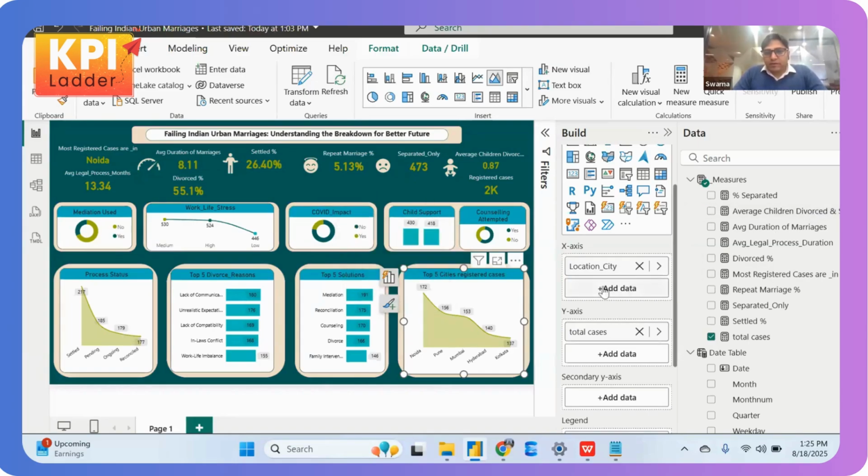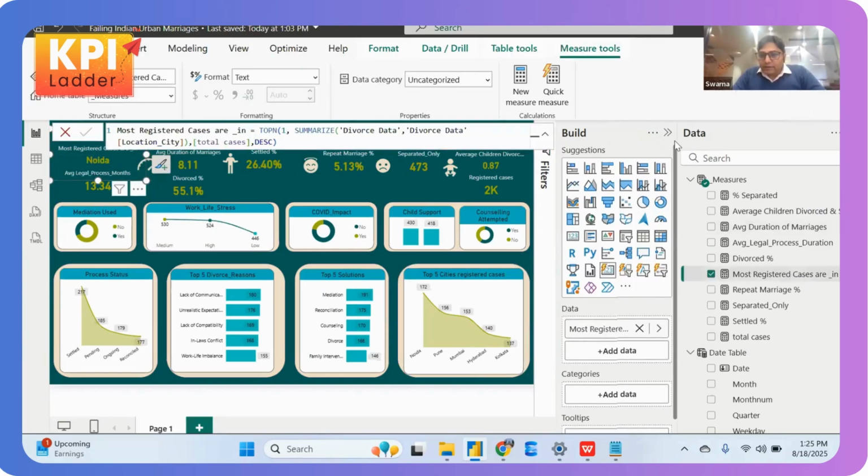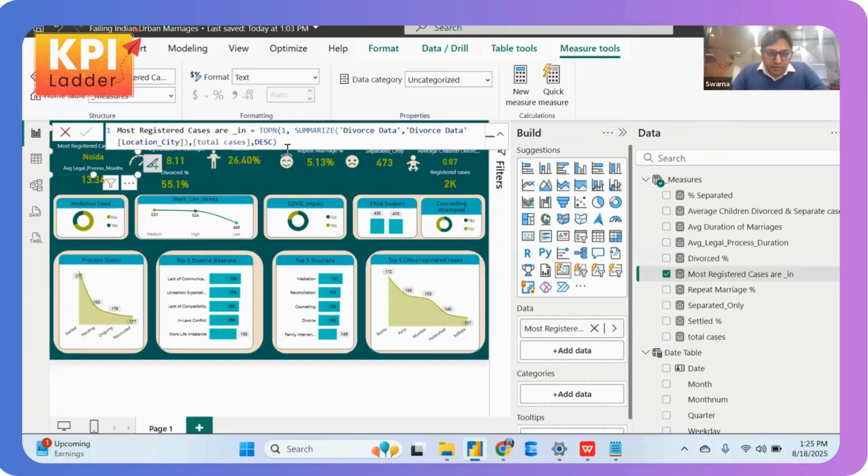Now, say for example, you wanted to do another kind of analysis of the most registered cases. How have we done this? We are using the TOPN syntax with SUMMARIZE on the divorce data, and the divorce location city is the expression, ordered by DESC. DESC will give you the top to bottom.